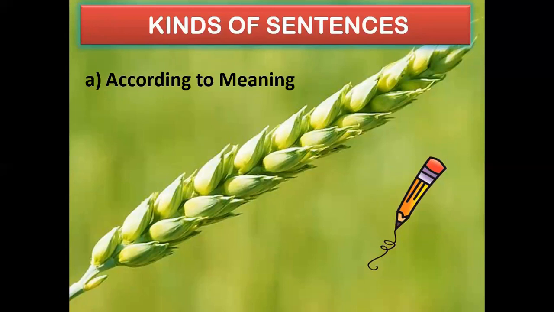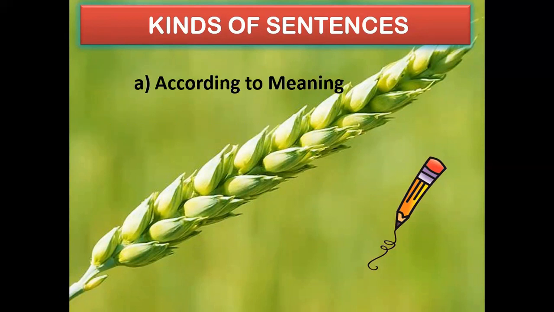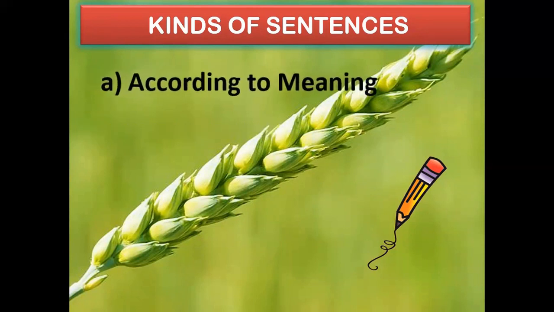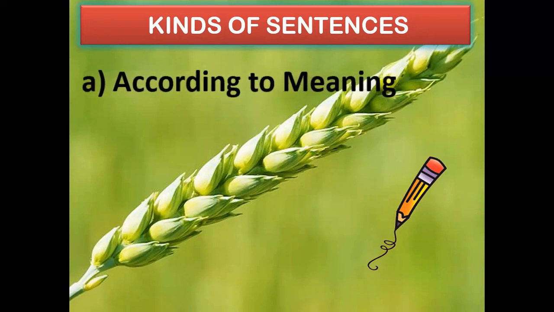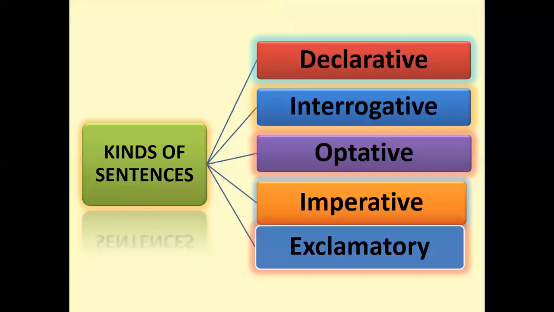Kinds of sentences. There are basically two types of kinds of sentences. One is according to meaning and the second one is according to structure. For today's discussion, we have opted for according to the meaning, and inshallah in the next video, we will move ahead towards according to the structure. Let's see what the different kinds of sentences are according to the meaning. The first one is declarative, then interrogative, optative, imperative, and exclamatory.